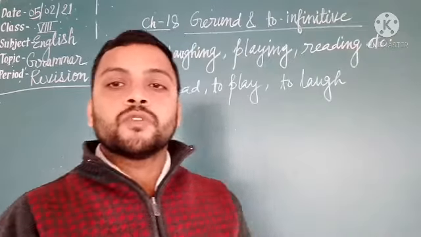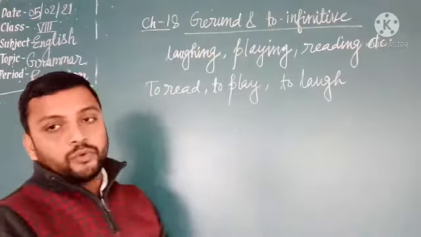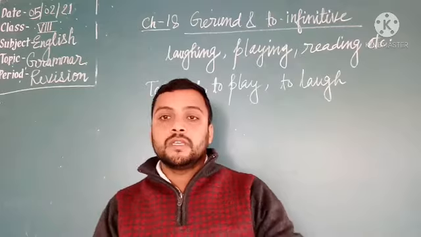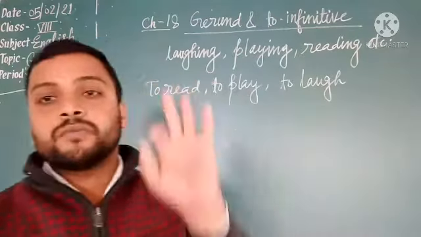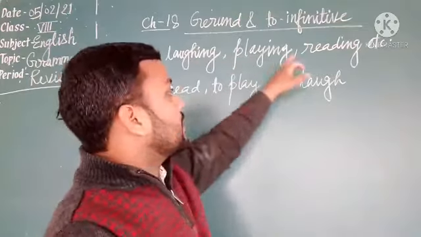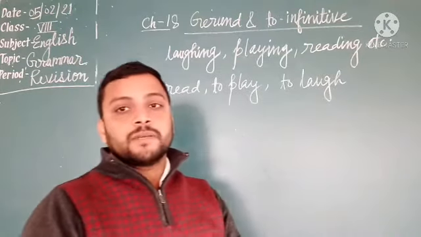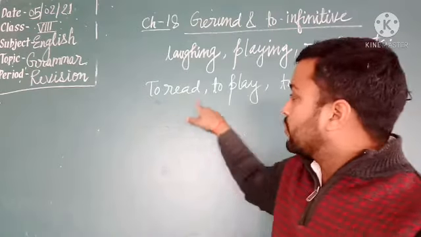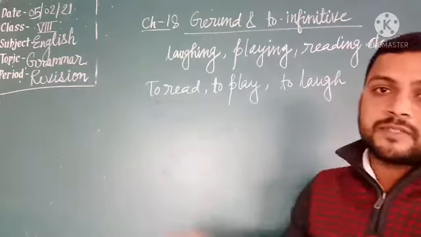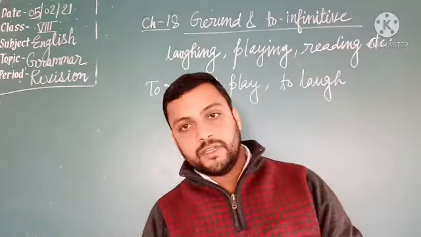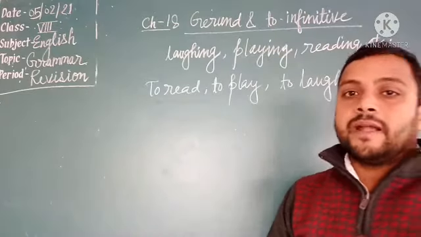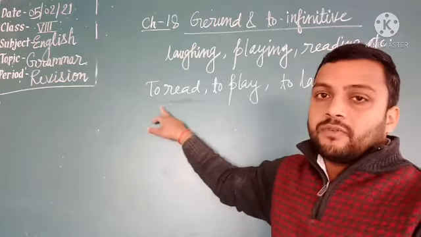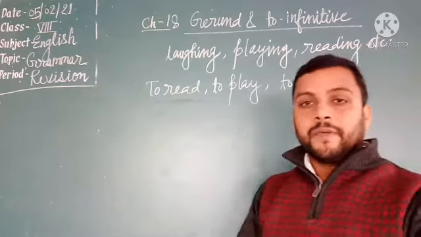Okay. Students, now see gerund and to infinitive. Students, the gerund is formed by adding ing to the base form, or the first form of the verb. For example, laughing, playing, reading. Gerund is used in place of subject as well as in place of object. Students, when we write to before the base form of the verb and it is used in place of subject or object, it is known as infinitive. So, gerund is formed by adding ing to the base form of the verb, and infinitive is formed when we use to before the base form of the main verb.